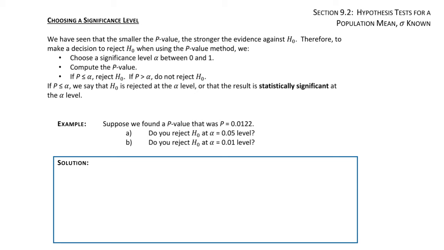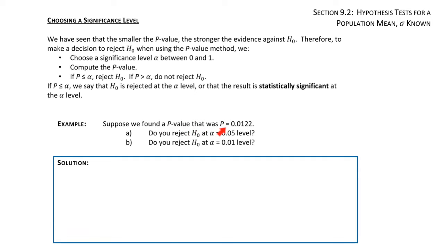So in summary, to make a decision whether to reject the null hypothesis when using the p-value method, choose a significance level alpha between 0 and 1 and compute the p-value. If the p-value is less than or equal to alpha, we reject the null hypothesis. If the p-value is greater than alpha, we do not reject the null hypothesis. If the p-value is less than or equal to alpha, we say that the null hypothesis is rejected at that alpha level, or the result is statistically significant at the alpha level.